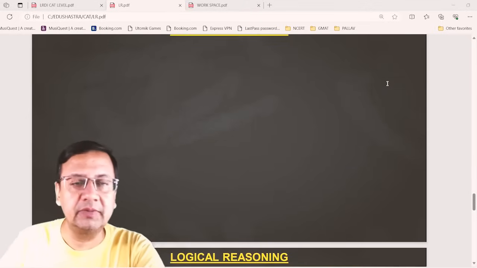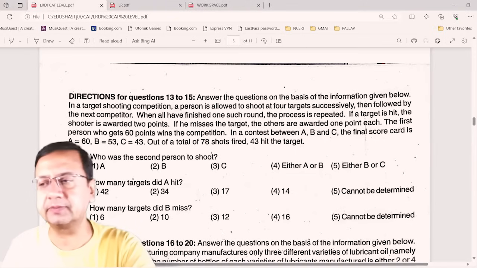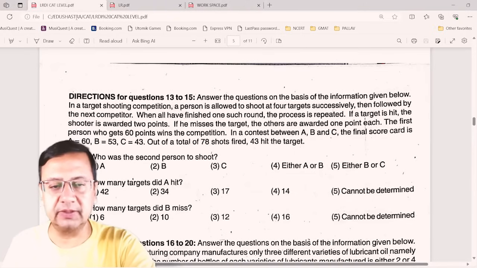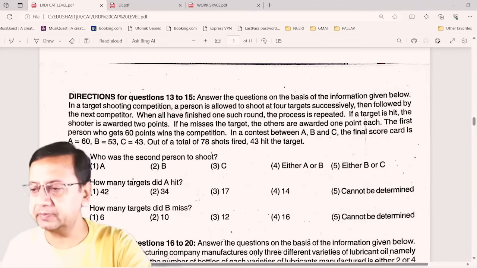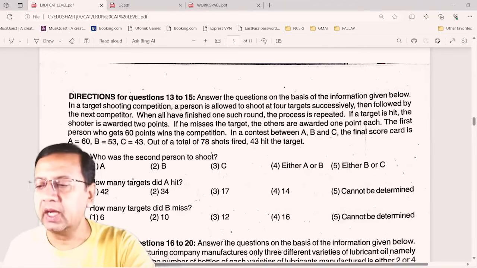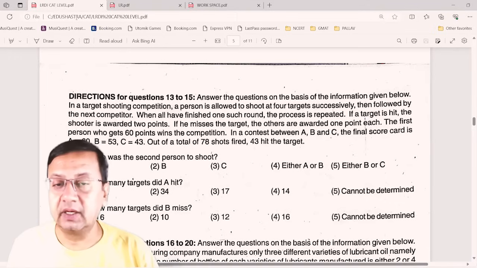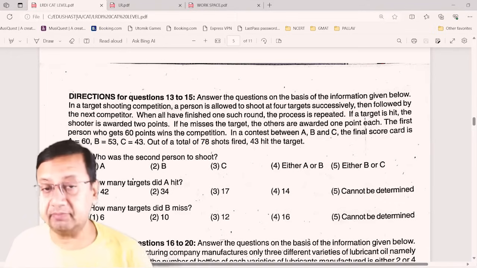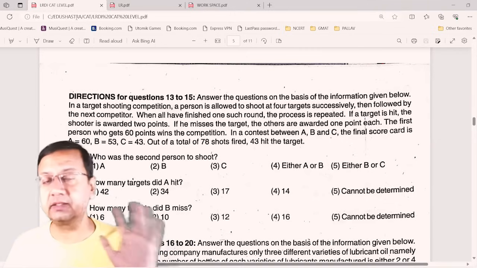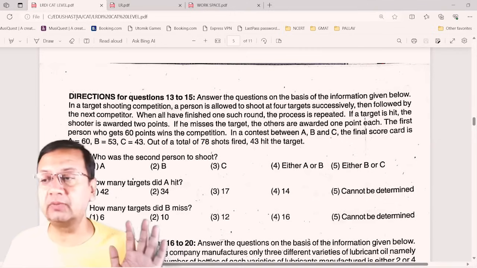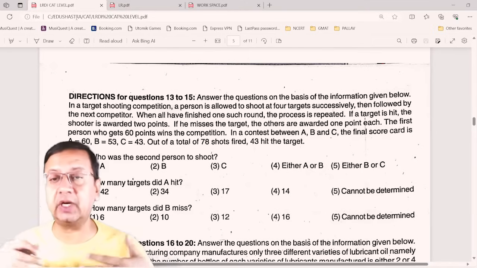So I am just starting with one set for you. Yes, this is the one set. Just read this a little carefully and try to make some figures, some structure, because this is a text passage, right? There is no table, no graph. This is the kind of question you are normally getting nowadays, because after getting this information, you need to arrange the data.